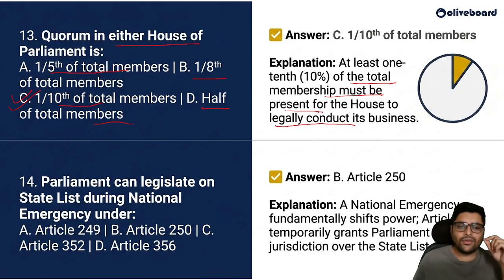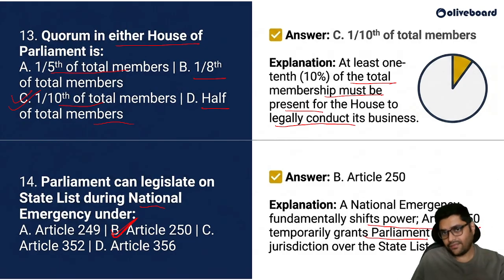Parliament can legislate on the state list during a national emergency under which article? In the time of national emergency, Parliament can legislate on behalf of the state under Article 250. A national emergency fundamentally shifts power. Article 250 temporarily grants Parliament the powers of the states. Okay, so make sure you remember this Article 250.